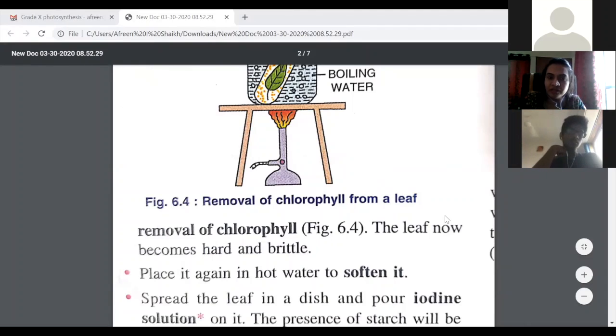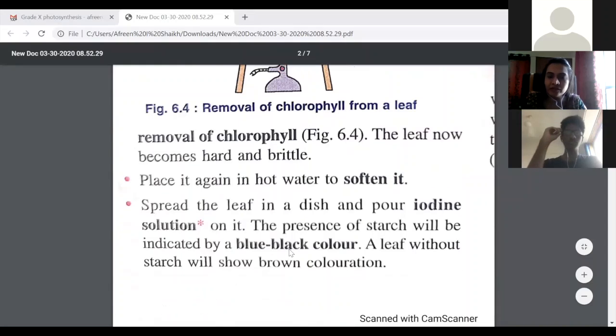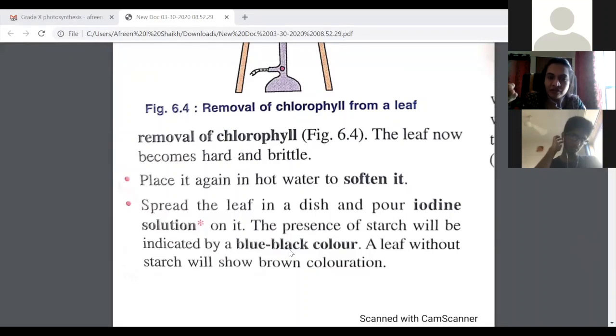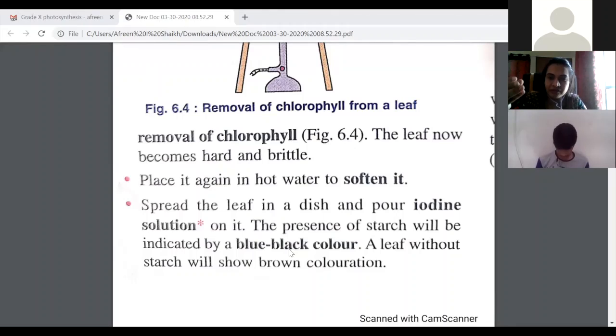When you boil the leaf in such a manner, the leaf will become hard and brittle. What is the meaning of brittle? When you take the leaf and press it between your fingers, it will turn to powder. It will become brittle, breakable. So now we want to make the brittle leaf soft again. You immediately remove it and place it in hot water, and this will soften the leaf.